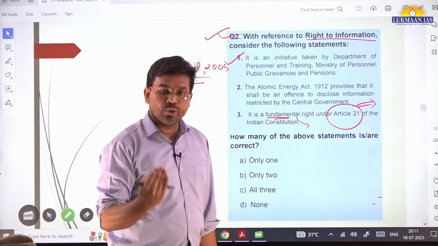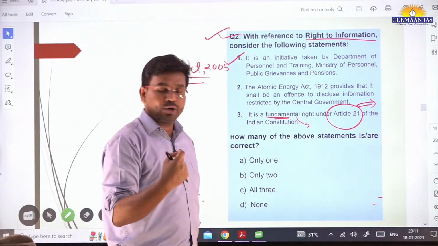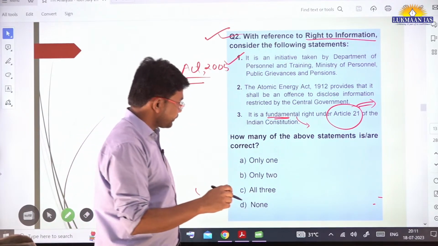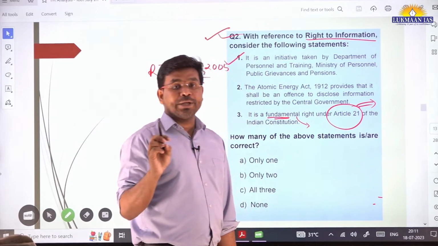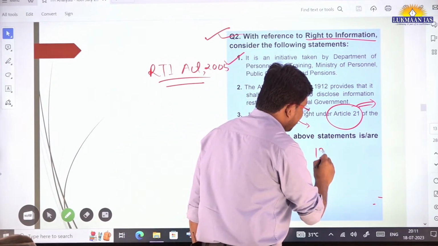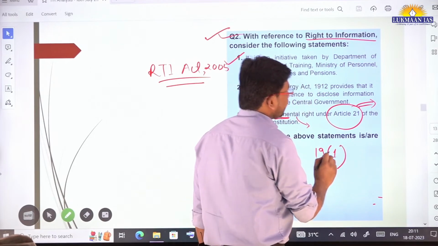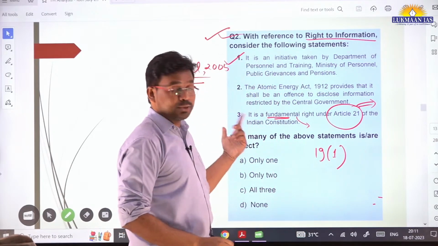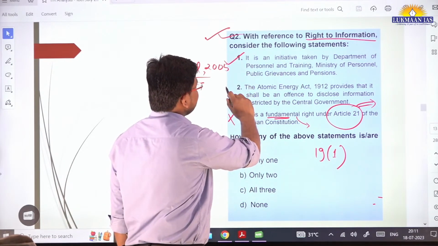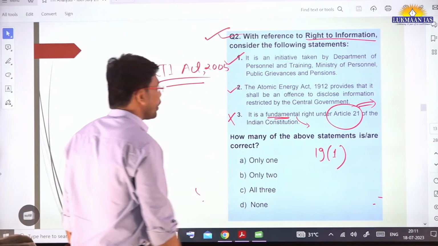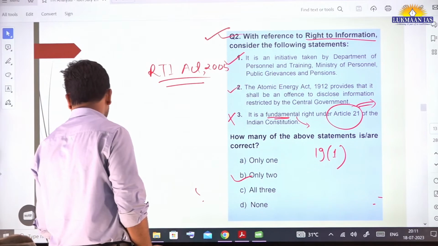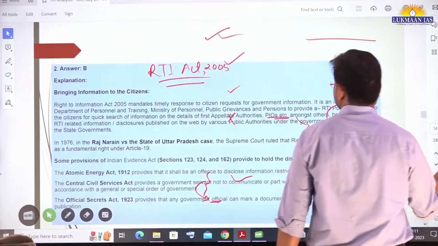There has been a Supreme Court judgment where the Supreme Court of India has talked about that Right to Information Act can be considered as a fundamental right under Article 19 Clause 1 of the Constitution of India. This is through a Supreme Court judgment. So this statement is wrong. The first statement is right, the second statement is right. So only two of the statements are right. It means option B should be the right answer, right? In this case, option B should be the right answer.